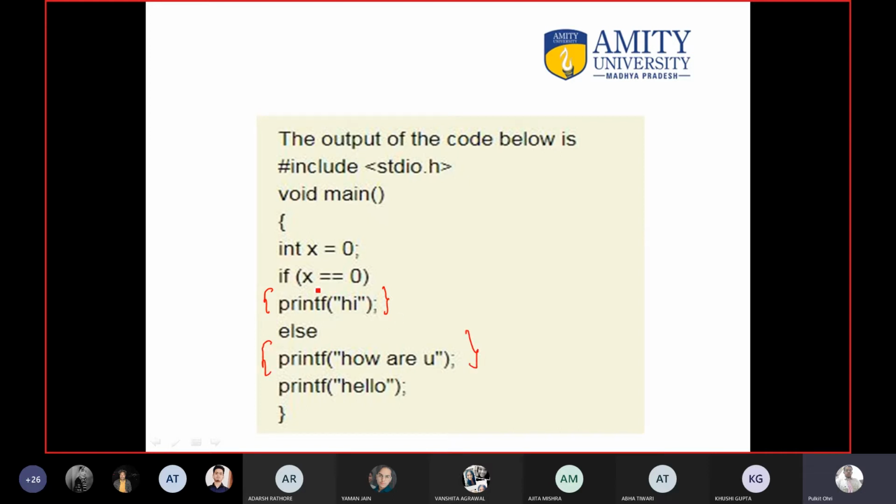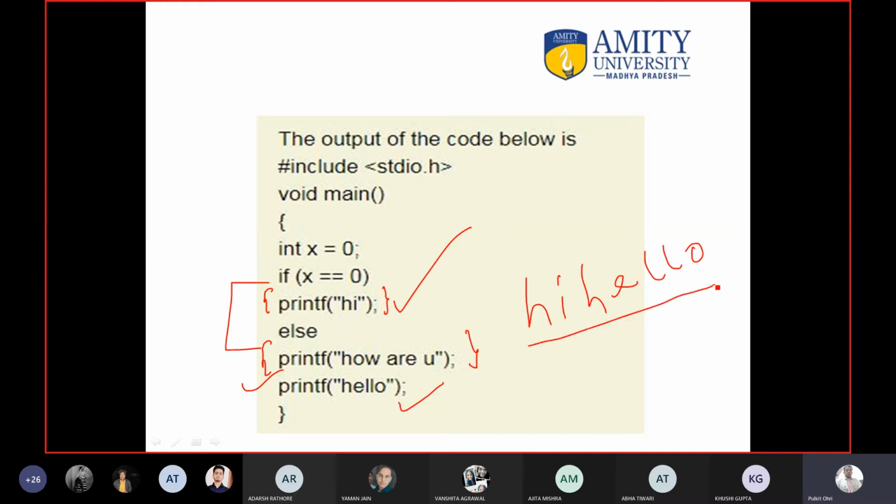It is very simple. Is 0 equal to 0? Yes, so print hi on the screen. You all know between if and else only one will work. So here the if condition worked, so else will not work. But this hello is outside the if and else. It will always execute. So at the end, hello is printed. So the output is hi and hello. Simple. This question appeared in the placement. To make you confused, they have not used a curly bracket. If anyone has doubt, they can ask. This question is from the placement.